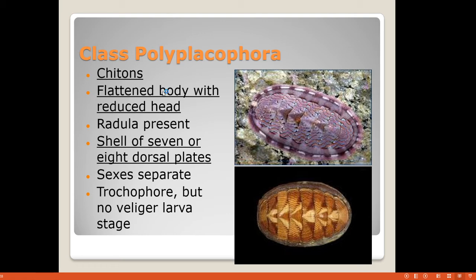It consists of a flattened body with a reduced head. Again, radula is present. They are having 7 or 8 dorsal plates. These are the 8 dorsal plates. Sexes are separate, and they have trochophore larva, but no veliger stage. That means in the case of chitons, in polyplacophorans, they only have trochophore larva.